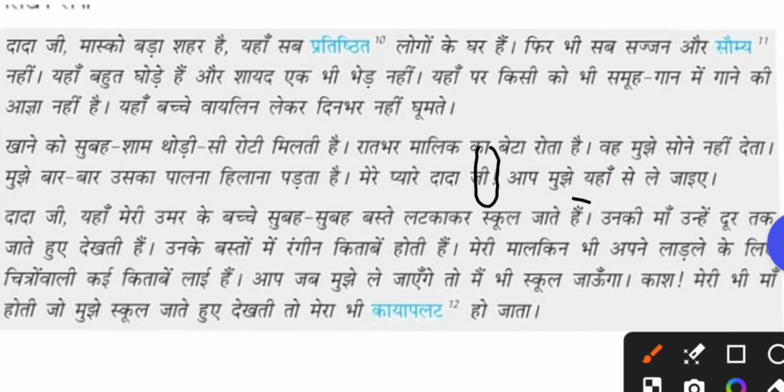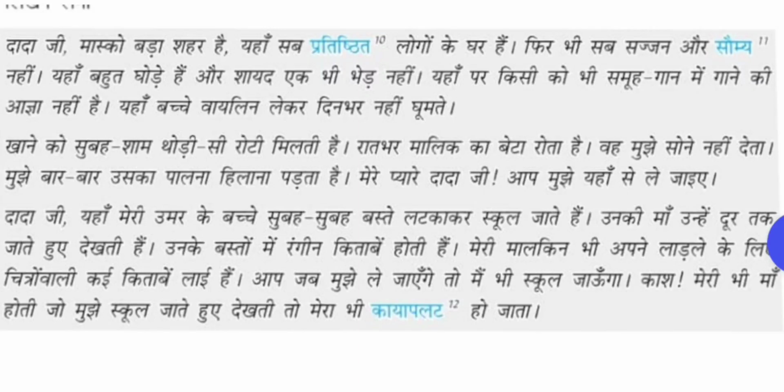आप मुझे यहाँ से ले जाइए. You take me from this place. So he is telling his disinterest in having the torture and he doesn't want to live there. So he is requesting his grandfather to take him from this place.